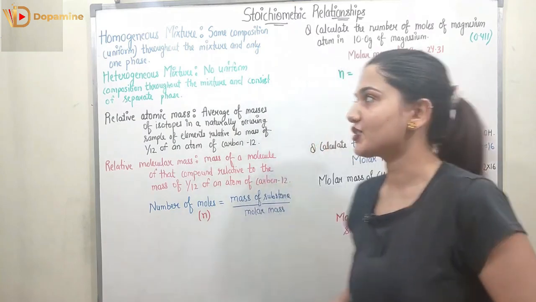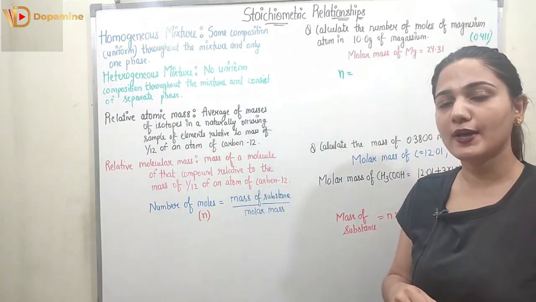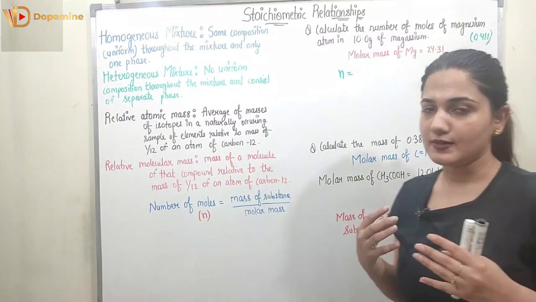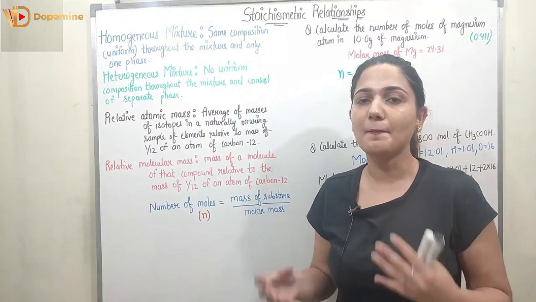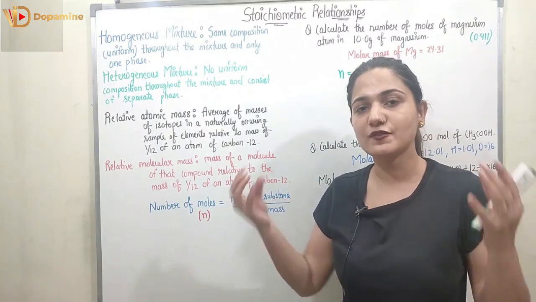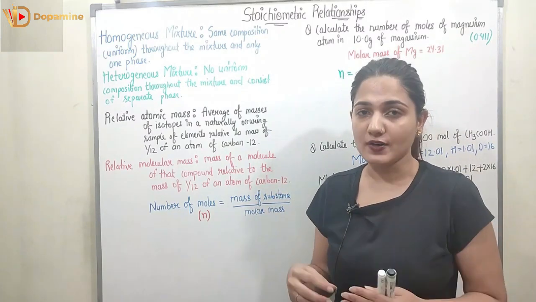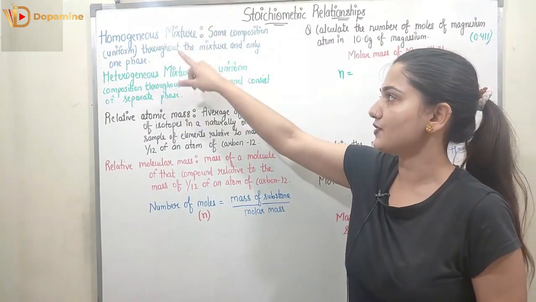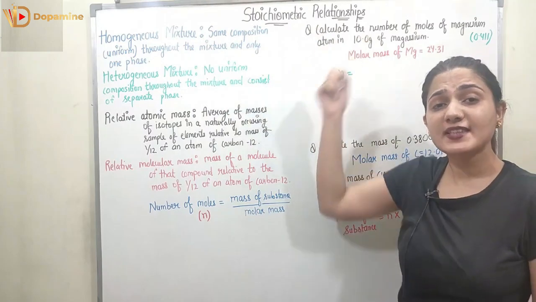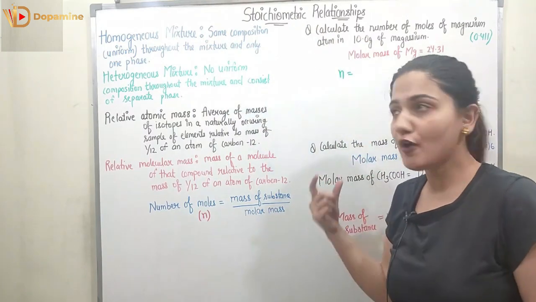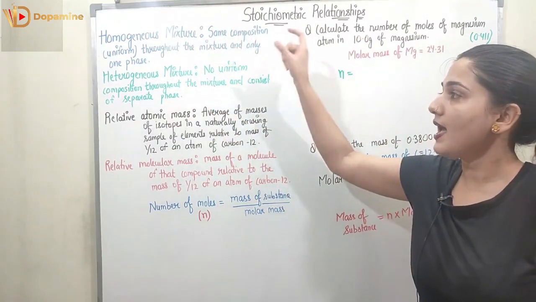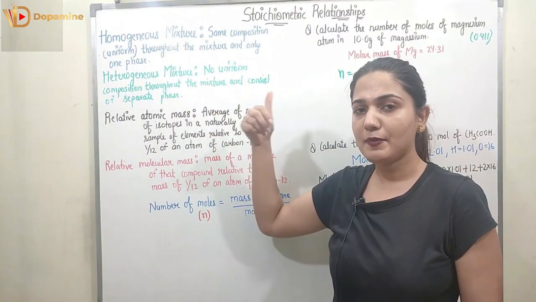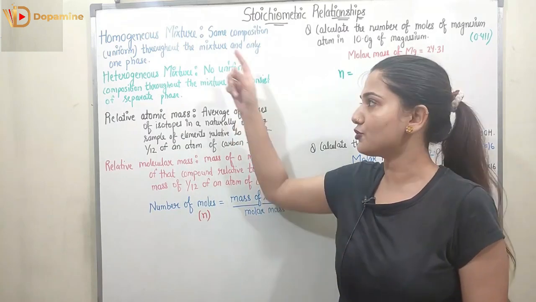So let's start our discussion with the homogeneous mixture. What are the homogeneous mixtures? In our world we have different types of mixture. Always and always we will never be getting a compound or molecule. There will be some mixture of some compounds, some atoms or some molecules. So we have two types of mixture, homogeneous and heterogeneous. A homogeneous mixture will have the same composition, or I can say it will have uniform composition throughout the mixture, and it will have only one phase, right? If I give you the example of a solution of salt in water, it's a homogeneous mixture.